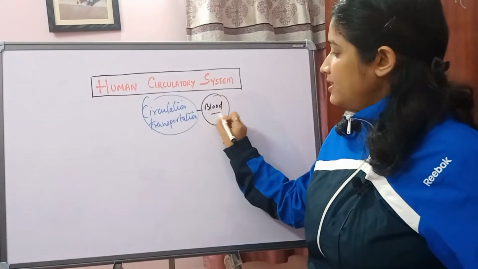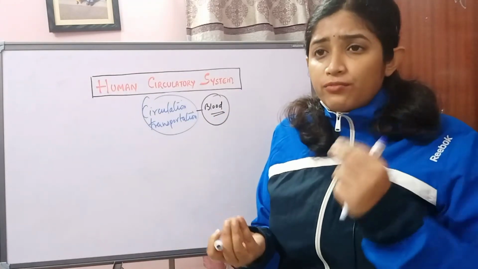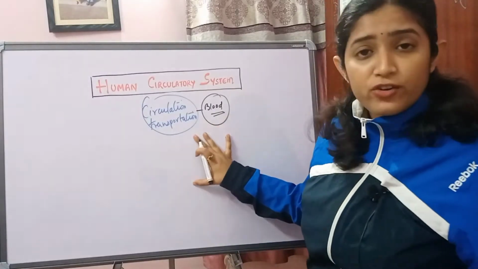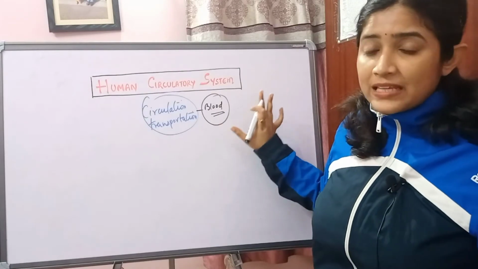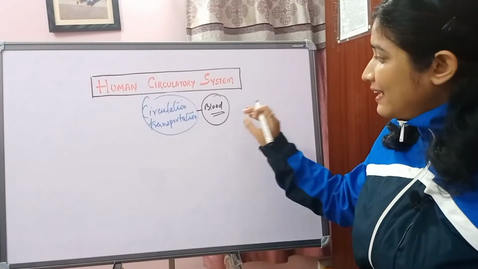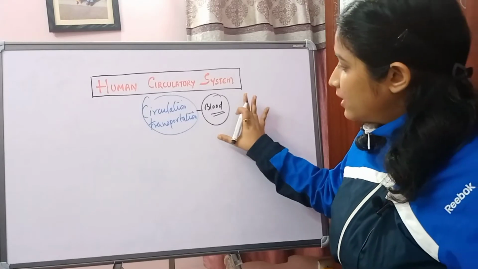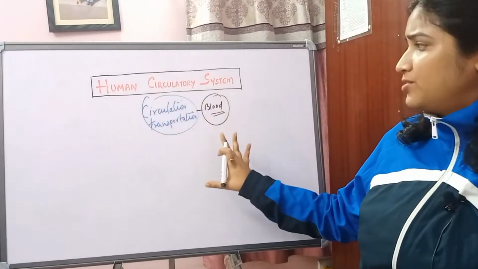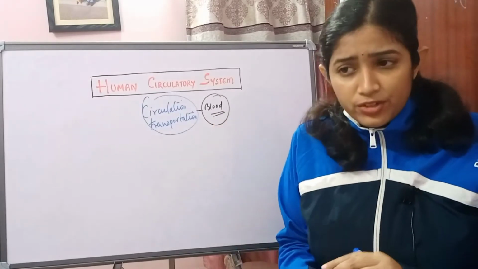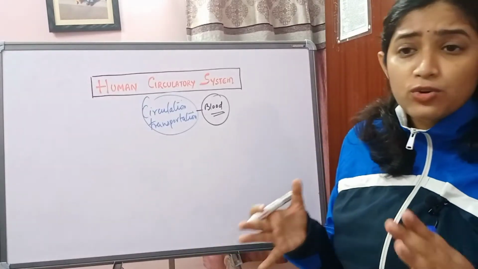This blood carries very important nutrients, minerals, water, and various other things from one part of the body to another part. Clear? Alternatively, it also carries waste products and expels them from the body. So blood is what is circulated in the human circulatory system, and it carries with itself various nutrients, minerals, and elements, and transports them to the different body parts which need them.